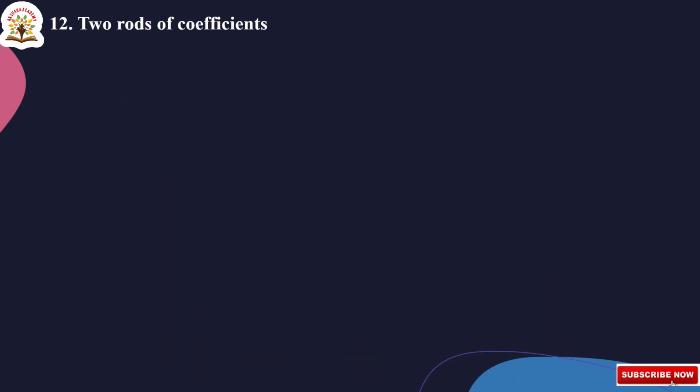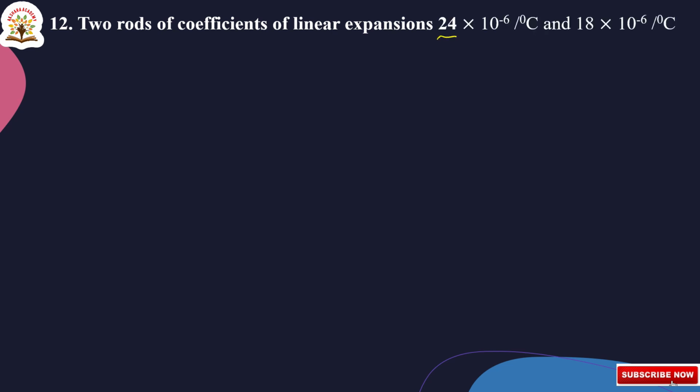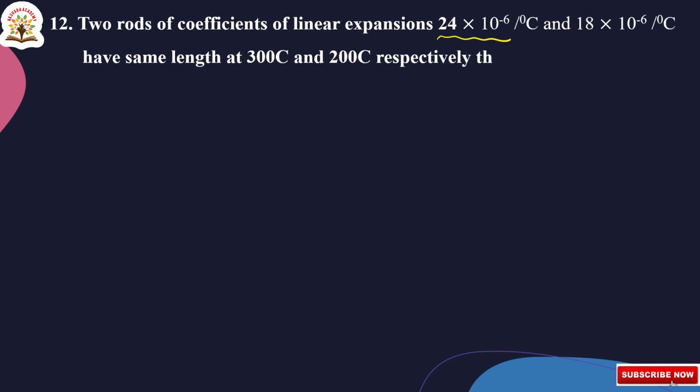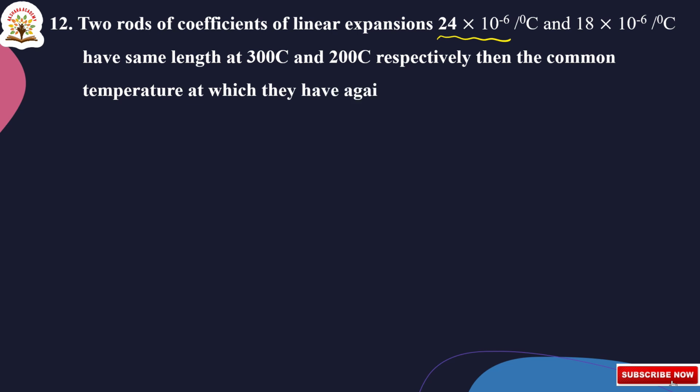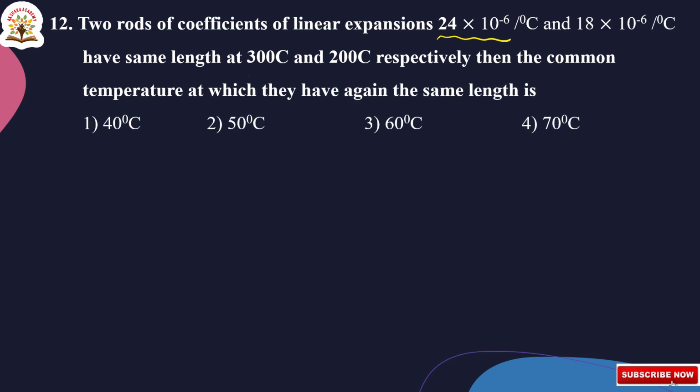Two rods of coefficients of linear expansion 24 into 10 to the power of minus 6 per degree centigrade and 18 into 10 to the power of minus 6 per degree centigrade have the same lengths at 30 degree centigrade and 20 degree centigrade respectively. Then the common temperature at which they have again the same length is?